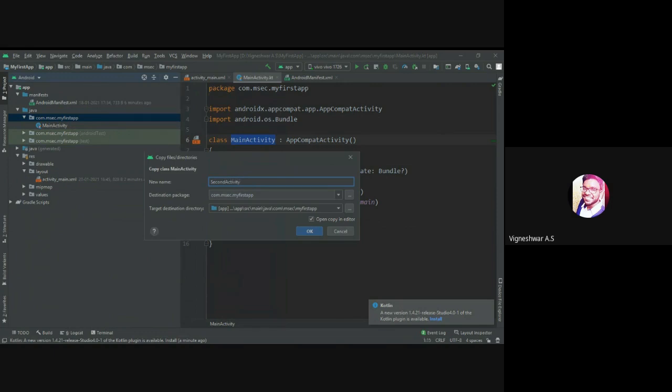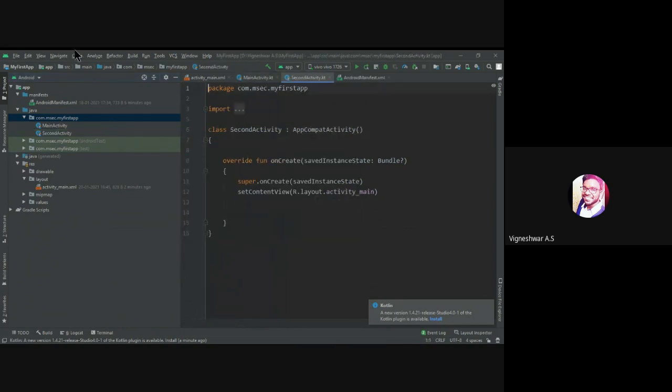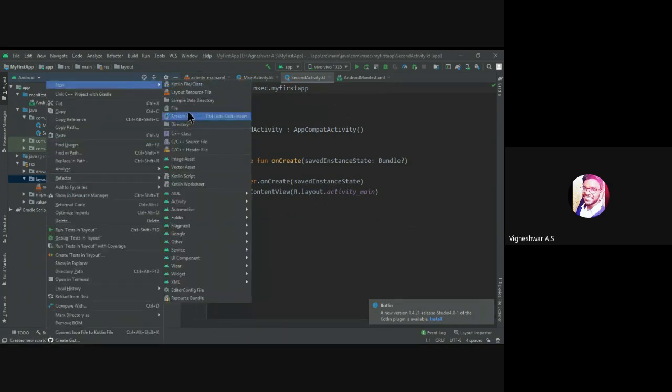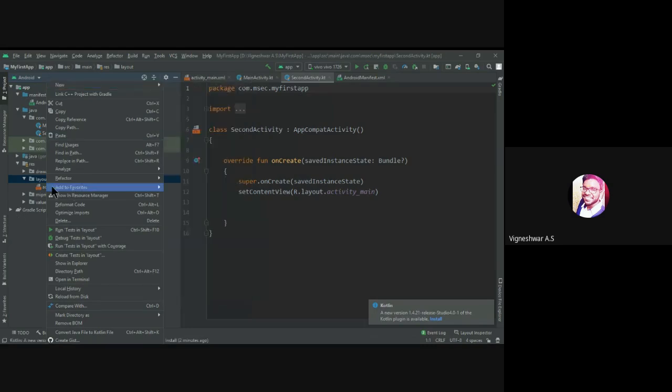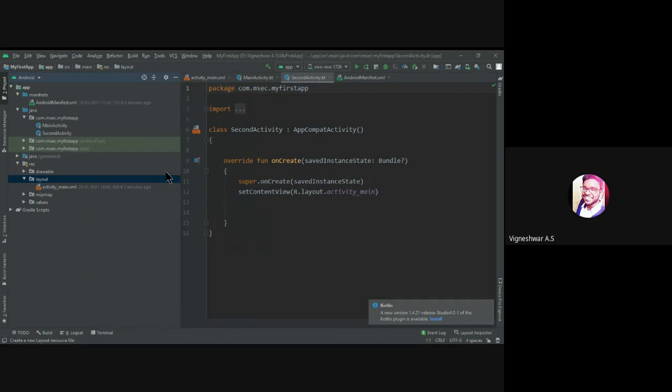Now there are two activities: the first one is main activity and the second one is second activity. We have only one layout, and it is controlled by the main activity only. So now I am going to create another activity, going to New and creating a layout resource file.